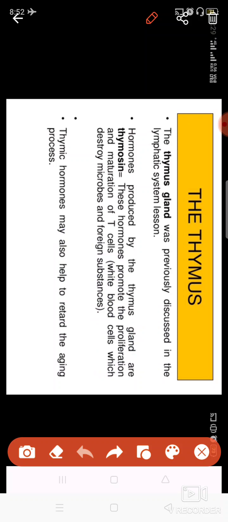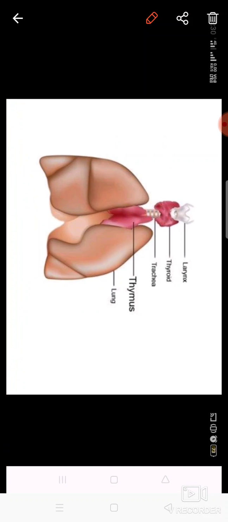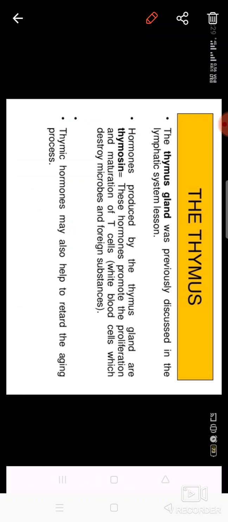This hormone gives you an anti-aging response, and it also gives you immunity. Your body becomes immune due to this thymus gland, which releases thymosin hormone.